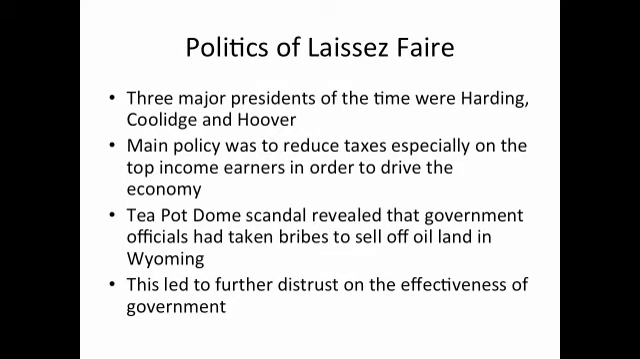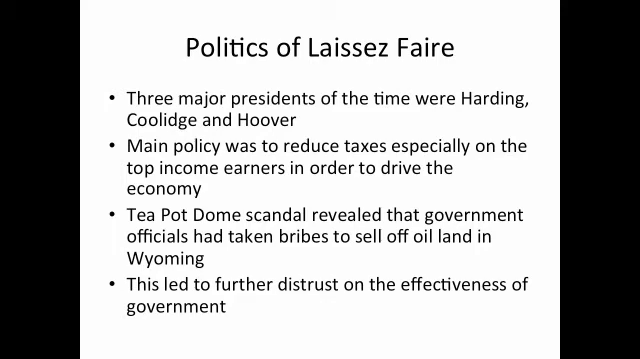During the 1920s, the overall politics became one of laissez-faire. Progressivism had ended, and the 3 major presidents at the time, Harding, Coolidge, and Hoover, moved away from that back to a notion of laissez-faire economics. Their main policy was to reduce taxes, especially on the top income earners, in order to drive the economy.